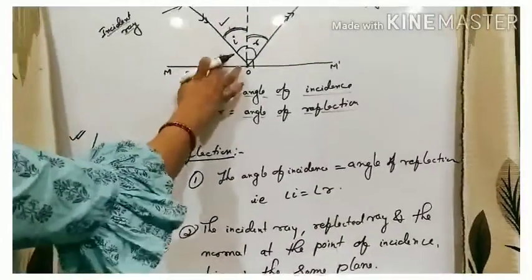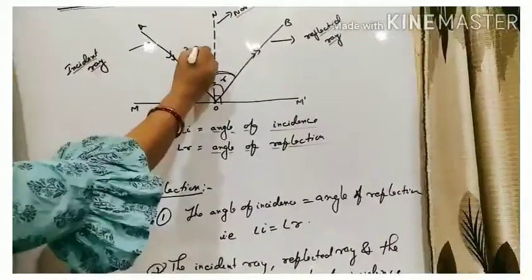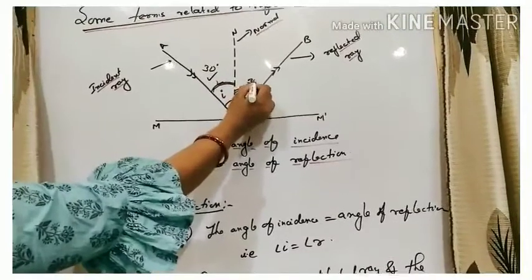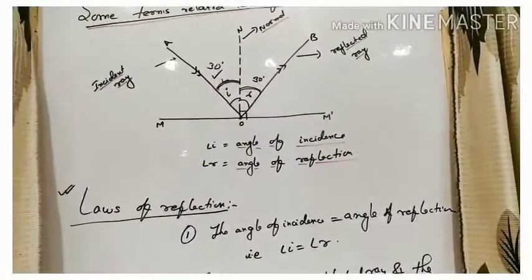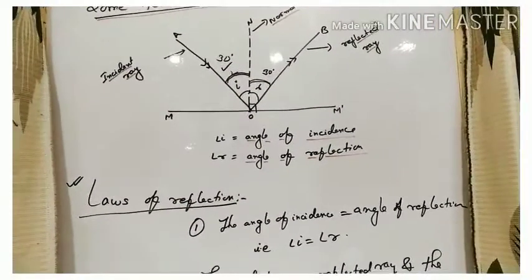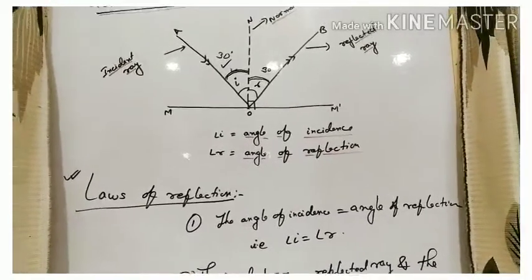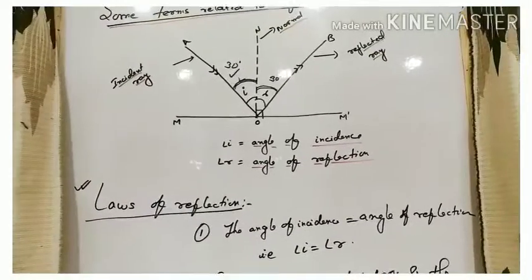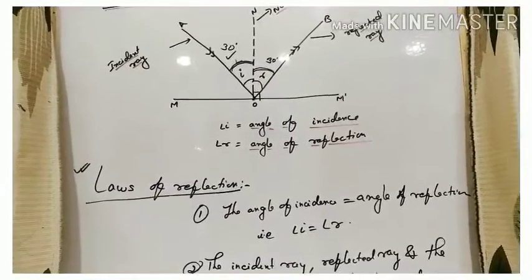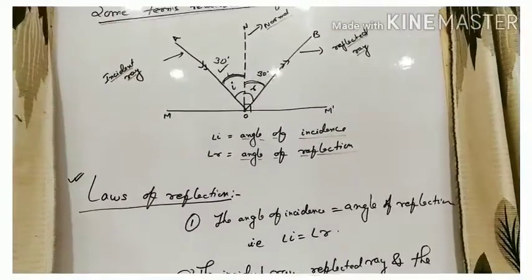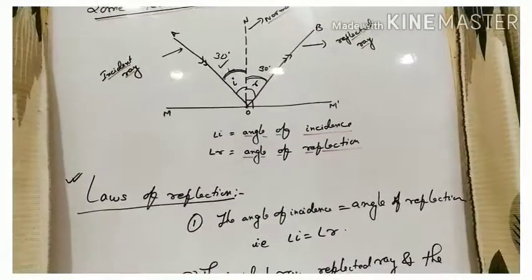Suppose we are taking this angle as 30 degrees. That means this angle will also be 30 degrees. If angle I is 40 degrees, then angle R will also be 40. If angle I is 60, then angle R will also be 60 degrees. This is the first law of reflection, that the angle of incidence is always equal to the angle of reflection.